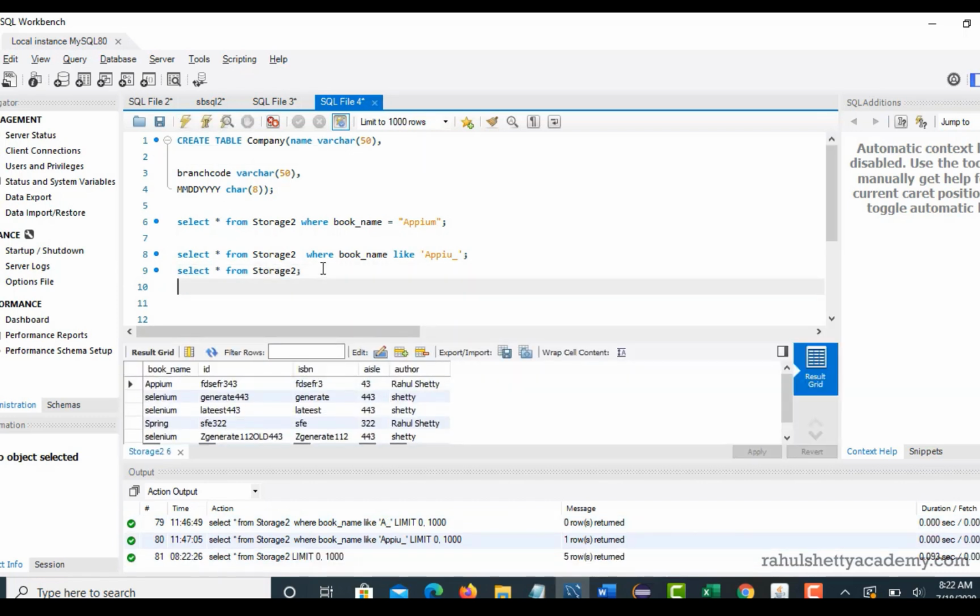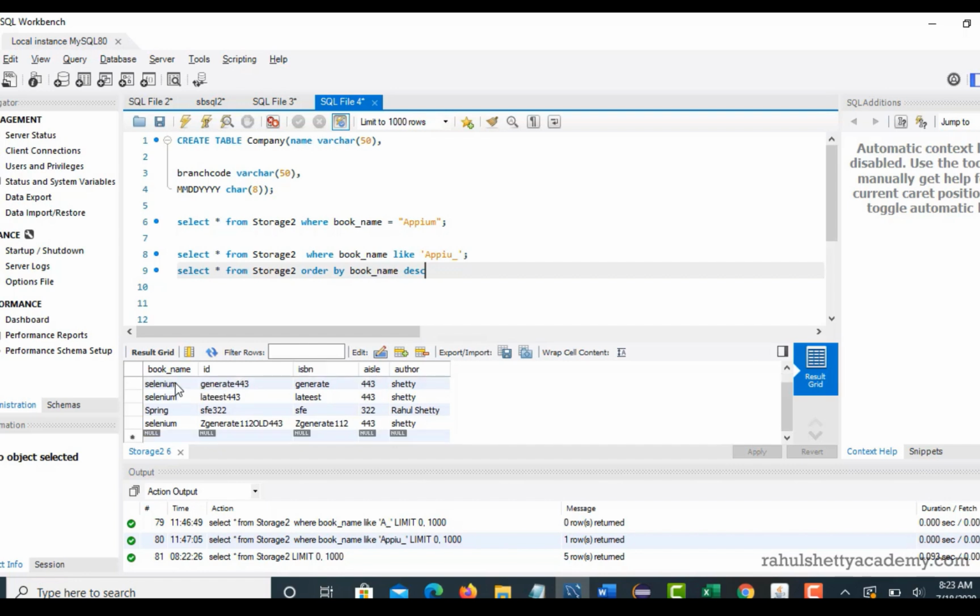If you want to get these sorted in either ascending or descending order, then you should give order by, based upon which column you want to sort. Let's say you want to sort by the book name column. If you want to sort in ascending order, then give ascending, and if you want to sort in descending order, then give descending. Now when you run this query, it will be shown in descending order. So the book name Appium will show last, because we are doing descending order on that column.